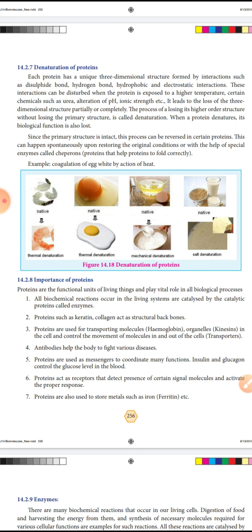Since the primary structure is intact, this process can be reversed in certain proteins. This can happen spontaneously upon restoring the original condition, or with the help of special proteins called chaperones, proteins that help proteins to fold correctly.